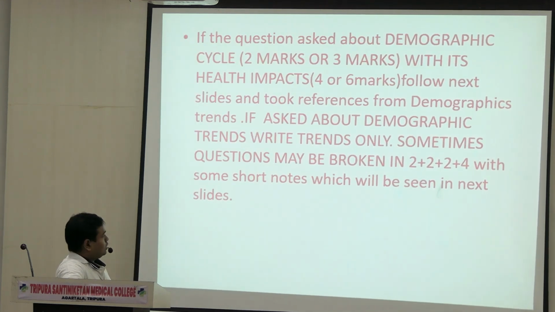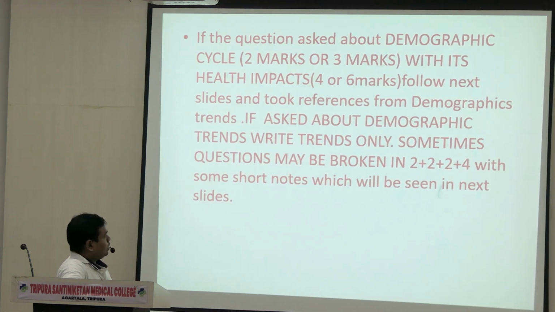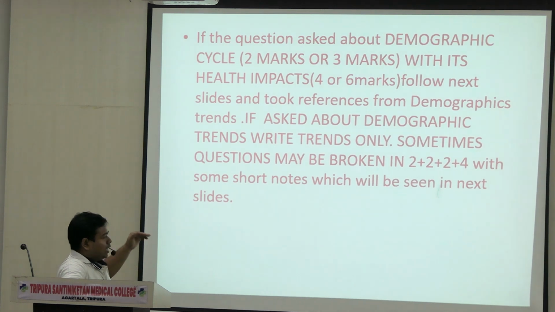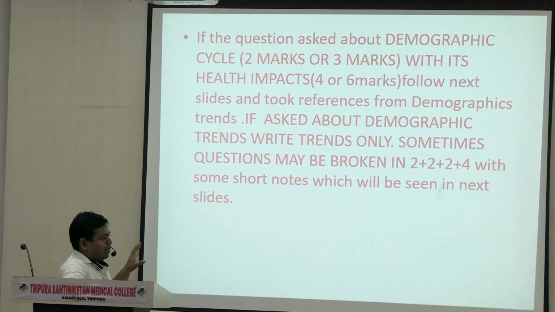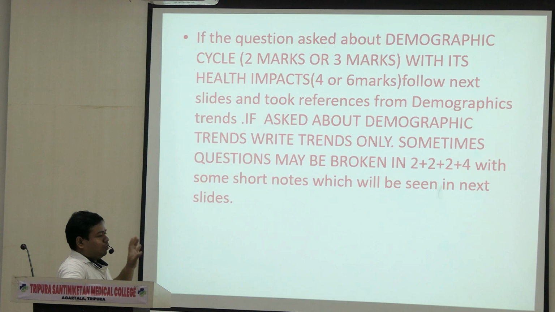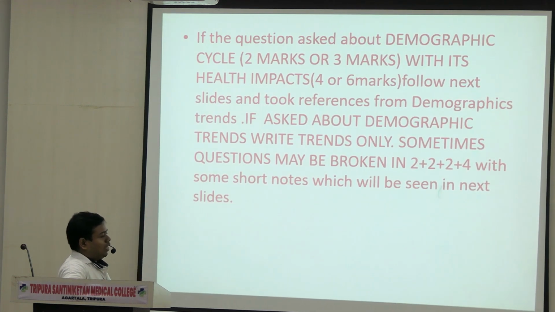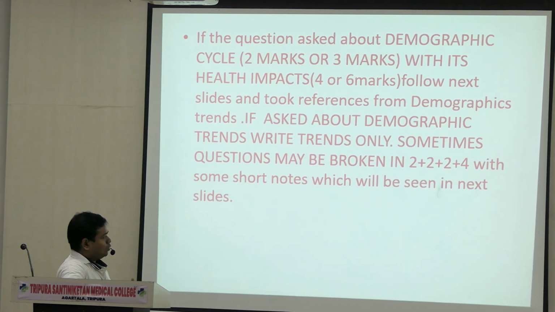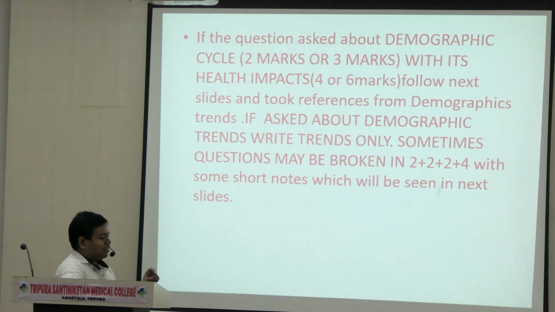So I have shown you the questions. The question may be broken up into 2 or 4 marks; a 10 marks question can come. So here every slide is a 2 marks or 4 marks question. The impacts on health usually come as a 4 marks question, and demographic cycle, demographic bonus, these things come as 2 marks questions. Another thing they will ask you about is the trends. You have to explain accordingly for the bigger mark question. If the question is 4 marks, then you have to write everything. If it is 2 marks, you just have to write the points.